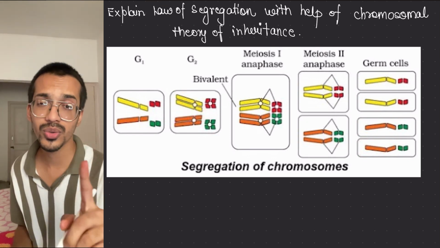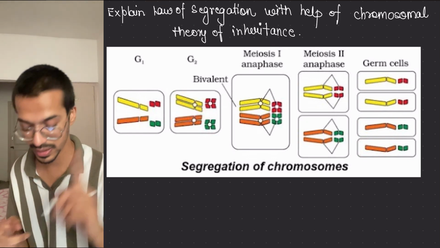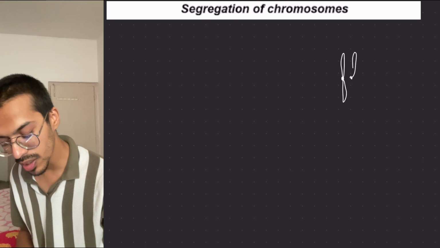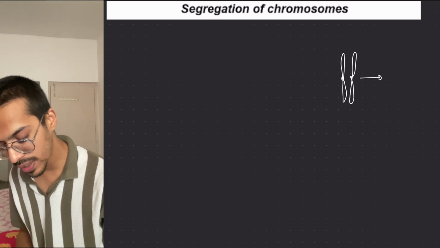I hope that you know what chromosome, chromatid and all those things are. If not, I am telling you briefly over here. This chromosome is like this. But during meiosis, in cell division, they increase their number. Earlier, this is called one chromatid, in one chromosome. This is one chromatid, another chromatid. So two chromatids are there in this case.